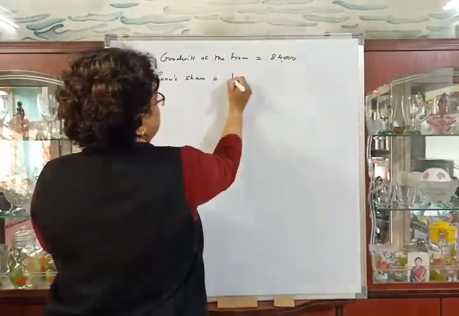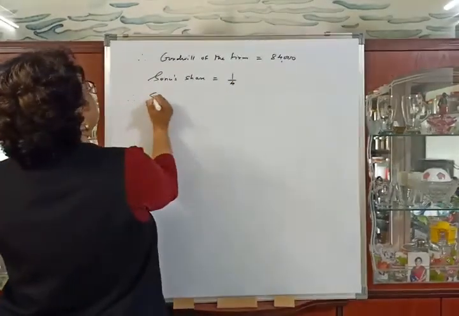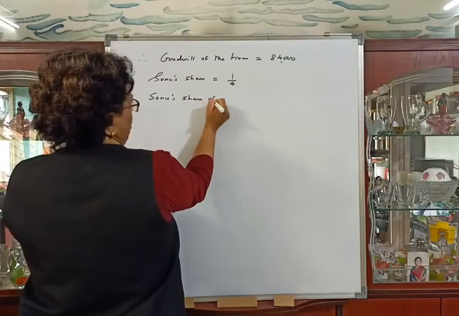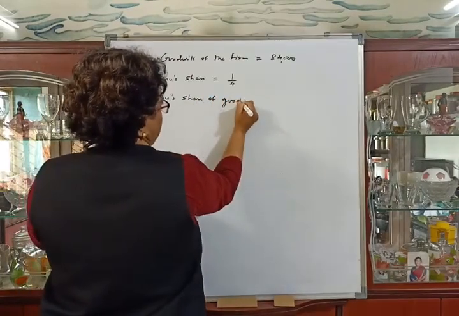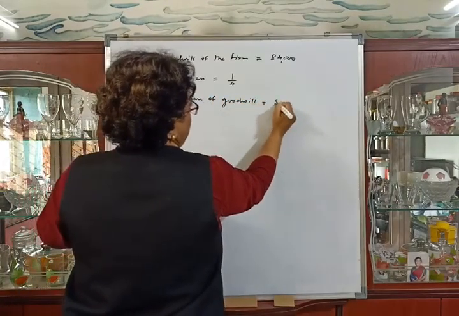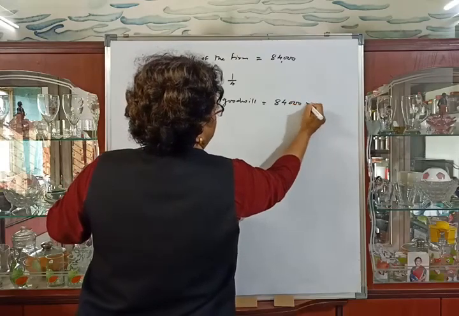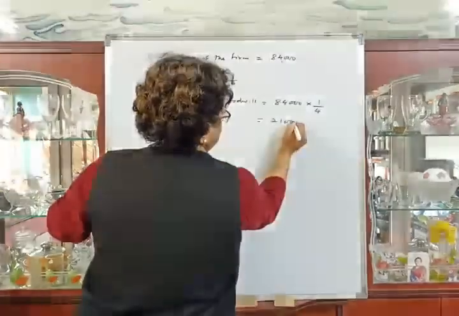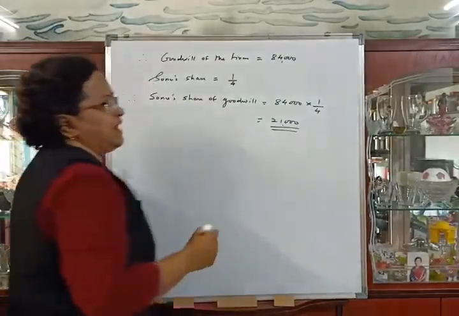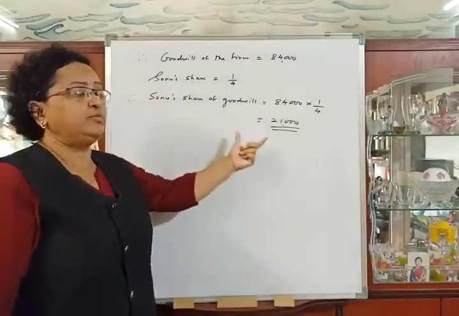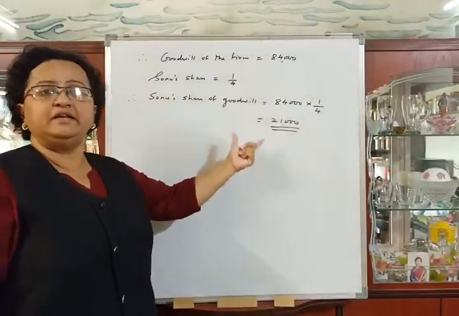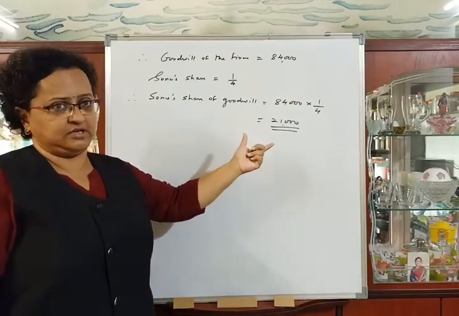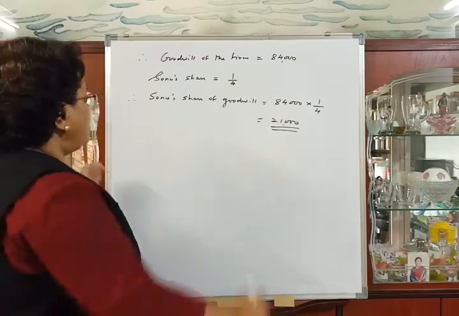So Sonu's share is 1/4. Therefore, Sonu's share of goodwill is equal to 84,000 into 1/4 is equal to 21,000, and this Sonu's share of goodwill 21,000 will be distributed between Annu and Mannu in their sacrifice ratio. Okay.